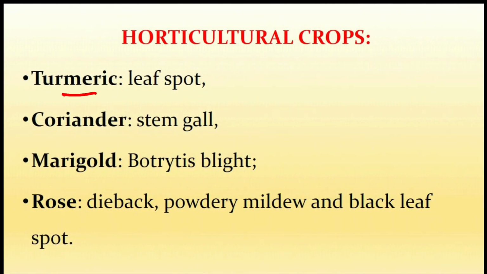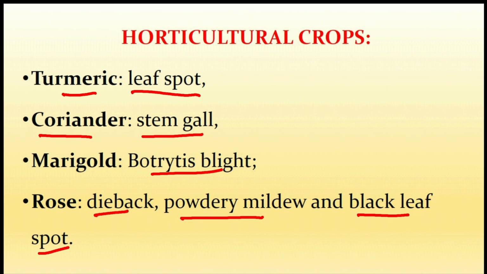In turmeric, only one disease, leaf spot. In coriander, stem gall. In marigold, botrytis blight. And in rose, dieback, powdery mildew and black leaf spot.